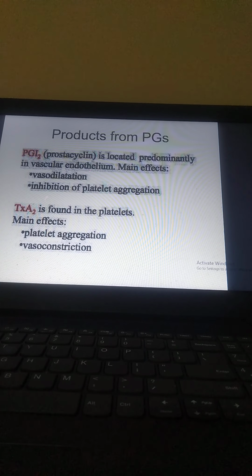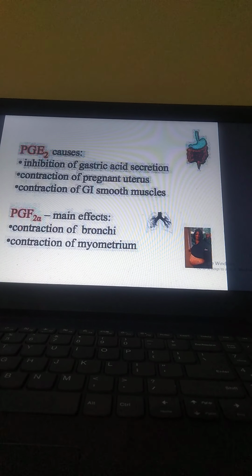Now, products from the PGs. We have PGI2, prostacyclin, located predominantly in the vascular endothelium, mainly affecting vasodilation and inhibition of platelet aggregation. TXA2 is found in platelets. Its main effect is platelet aggregation and vasoconstriction. This is the difference between PGI2 and TXA2; they are antagonistic. And PGE2 causes inhibition of gastric acid secretion, contraction of the pregnant uterus, and contraction of the GI smooth muscles. PGF2 alpha's main effect is contraction of the bronchi and contraction of the myometrium.